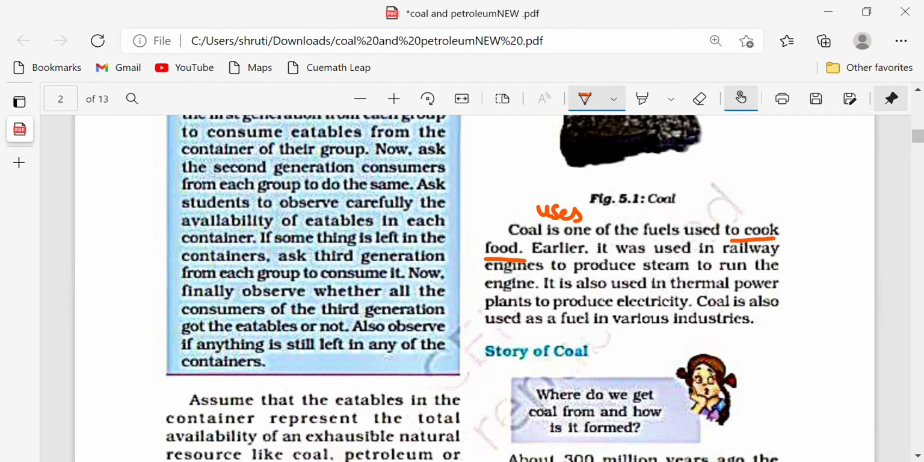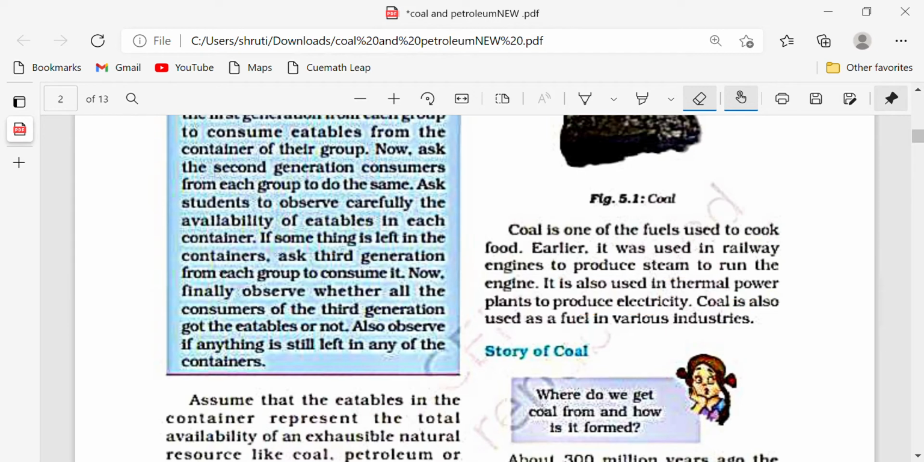Earlier it was also used in railway engines to produce steam. It is also used in thermal power plants. Just underline whatever I am underlining. These are the uses. It is used to cook food. Earlier it was used in railway engines to produce steam, and it is also used in thermal power plants to produce electricity. Coal is also used as a fuel in various industries. So these are the uses of coal.